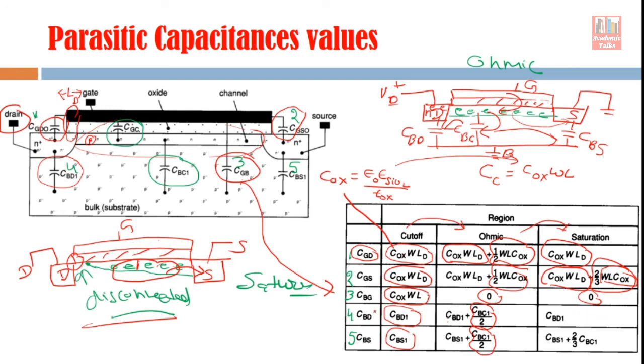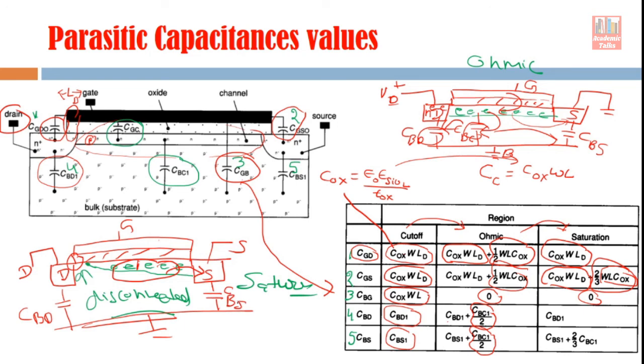If you talk about bulk drain capacitance, so this is the bulk terminal here, and this is bulk drain capacitance, so it will be as it is. Earlier in the ohmic region, bulk drain capacitance had the bulk channel capacitance added into it, but now this channel is not connected to the drain. Now this channel is connected to bulk source capacitance.